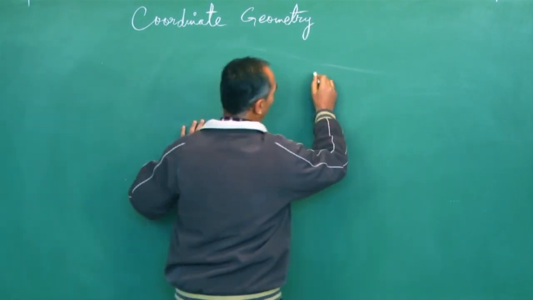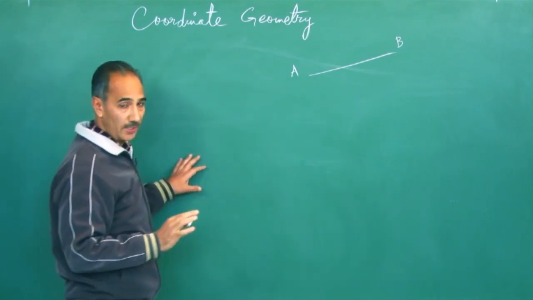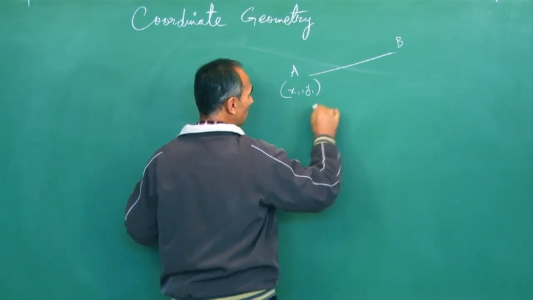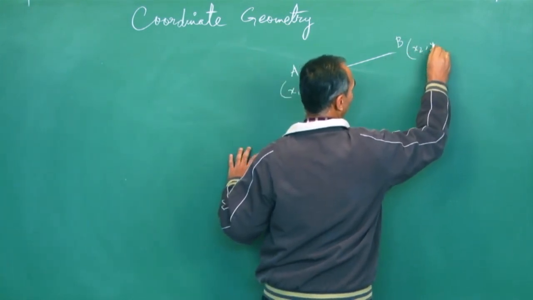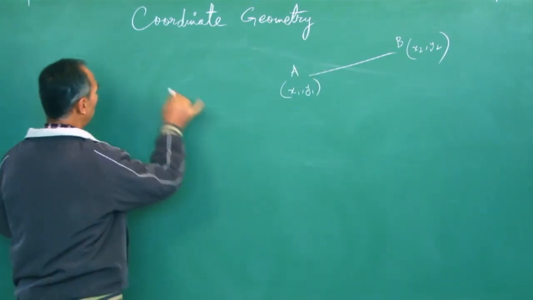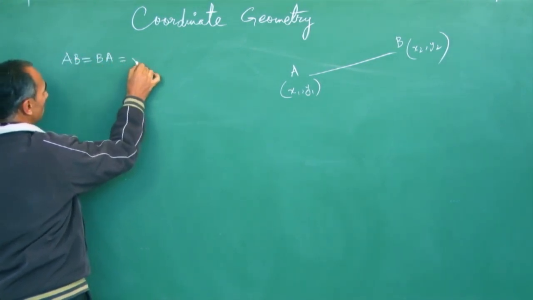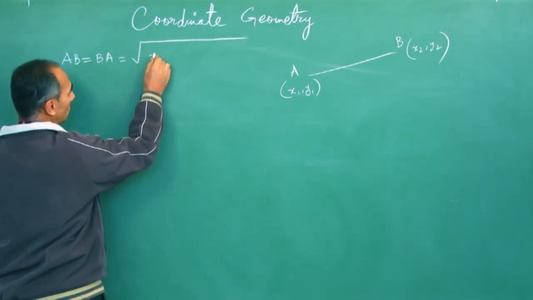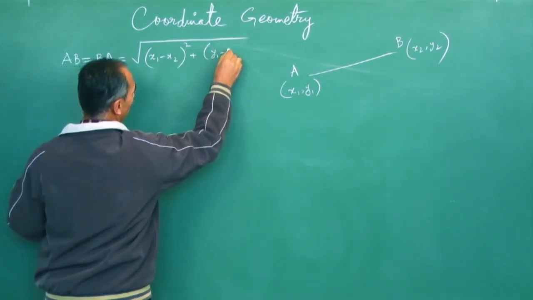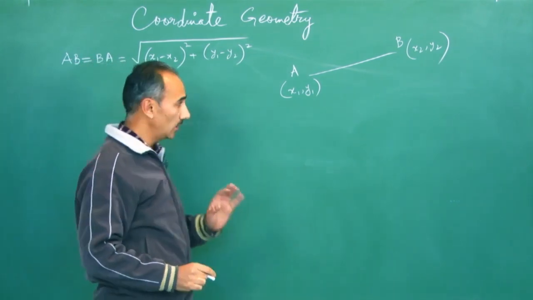The distance formula says, for example, I have a line segment whose endpoints are A and B. If coordinates of A as well as B are given, let me take coordinates of A as x1, y1 and coordinates of B as x2, y2. So the distance between A and B as per the distance formula is AB, which is same as BA. That is the positive square root of the difference of the x coordinates, x1 minus x2 whole square plus y1 minus y2 whole square. This is the distance formula for 2 points which are on a plane.